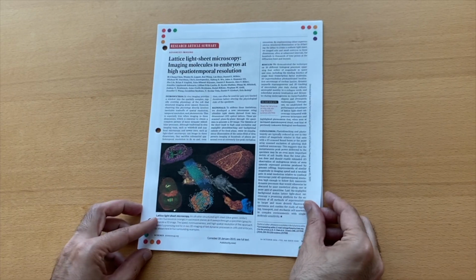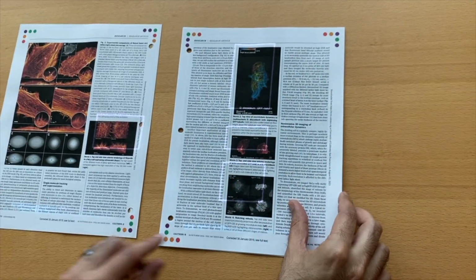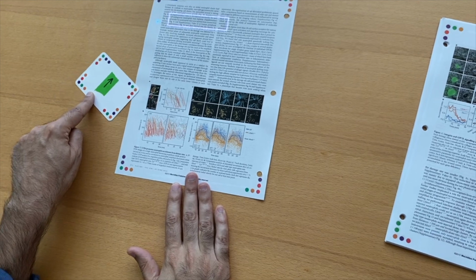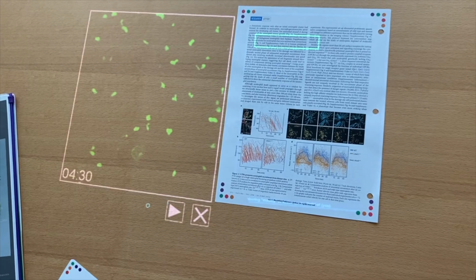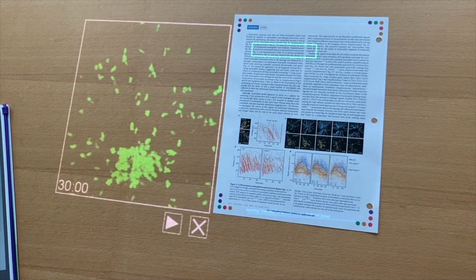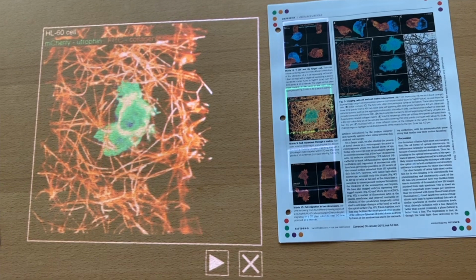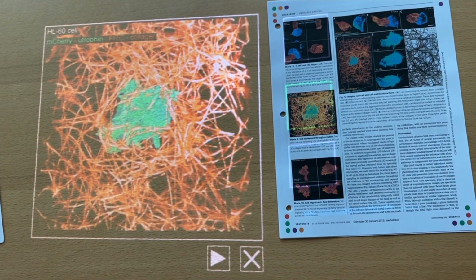He also has research papers in the binder that he takes us through, and these papers have embedded media in them. By pointing a card directly at a figure in the original paper, it reveals the video for that figure, and he plays the video and scrubs around in the video as he talks about it. These videos were originally published in the paper's supplementary materials online, where they're not very easy to get to.